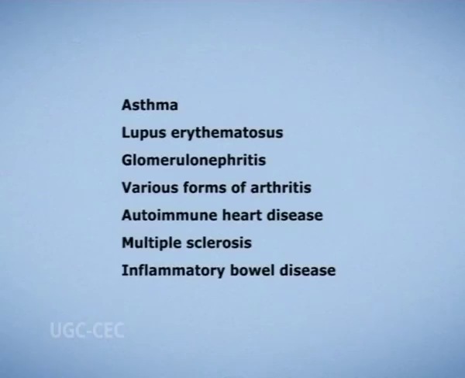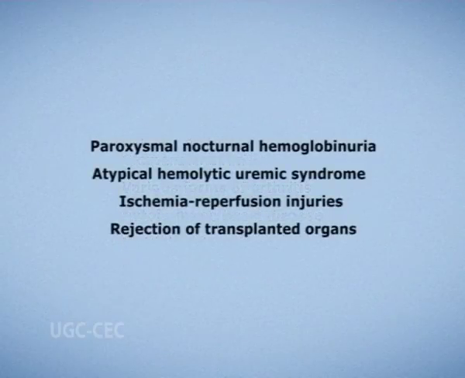Deficiency in any of these proteins associated with the complement system can lead to various diseases such as asthma, lupus erythematosus, glomerulonephritis, various forms of arthritis, autoimmune heart diseases, multiple sclerosis, inflammatory bowel diseases, paroxysmal nocturnal hemoglobinuria, atypical hemolytic uremic syndromes, ischemia reperfusion injuries, and rejection of transplanted organs.